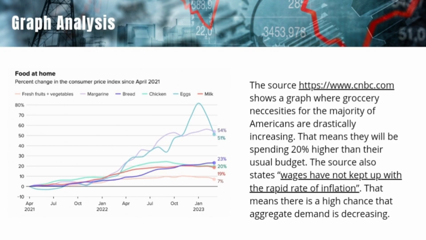This is the graph. It is from www.cnbc.com, and in the graph you can see the different prices for daily necessities for grocery in America, and you can see that during January 2023 it is all at its peak for prices, especially seen in eggs. The source also states that wages have not kept up with the rapid rate of inflation.